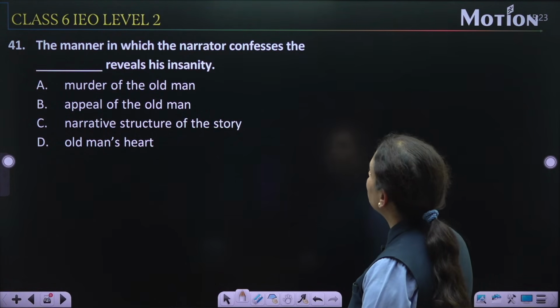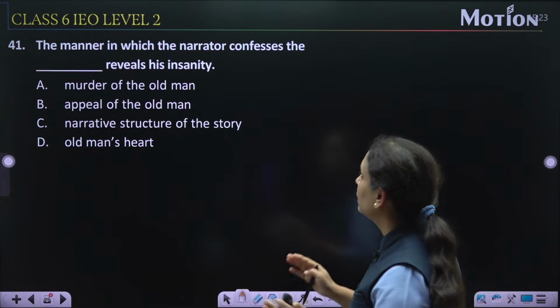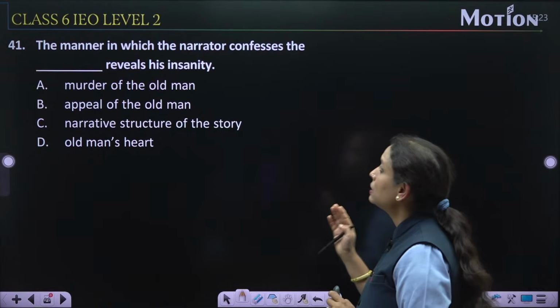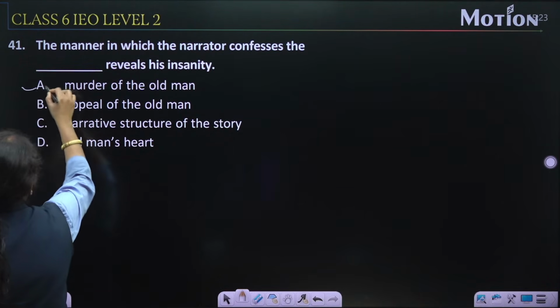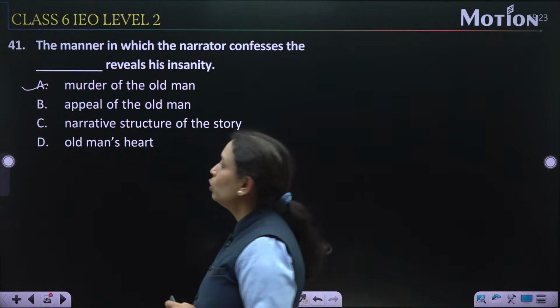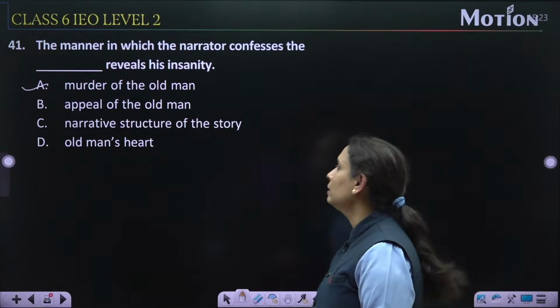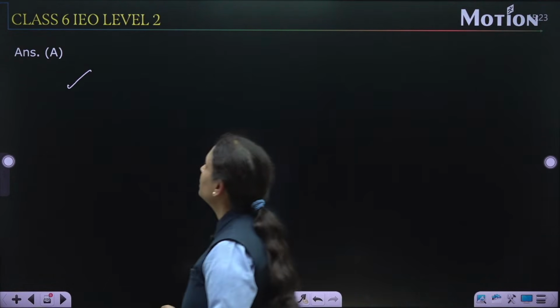The manner in which the narrator confesses the, इस पूरे पैसेज में किस चीज को कन्फेस कर रहा है नरेटर? A, murder of the old man. Murder of an old man. So option A is the correct. Option A is correct. Question number 42.